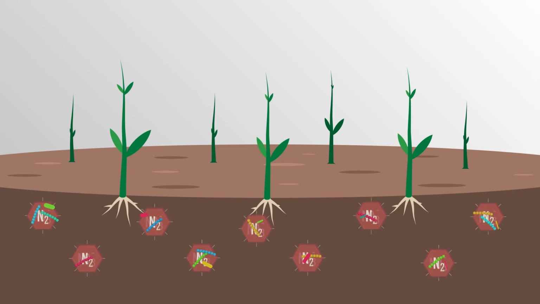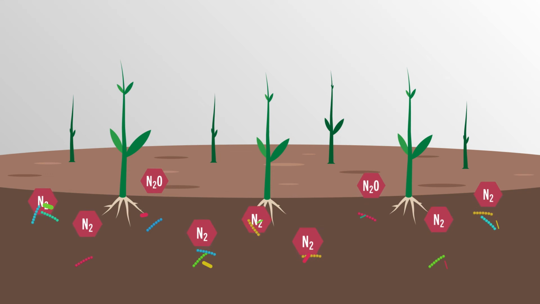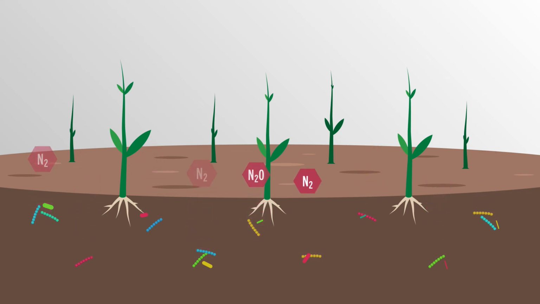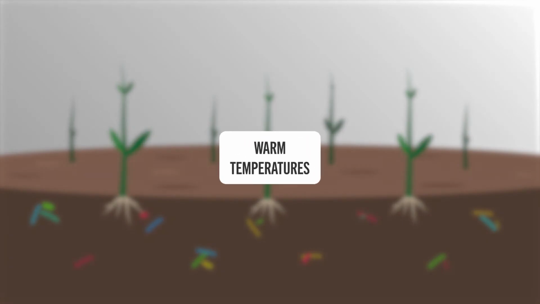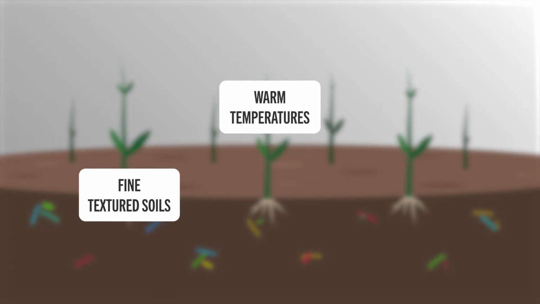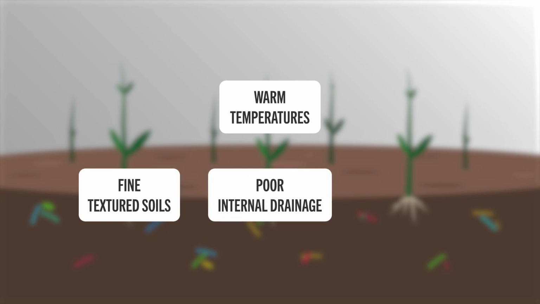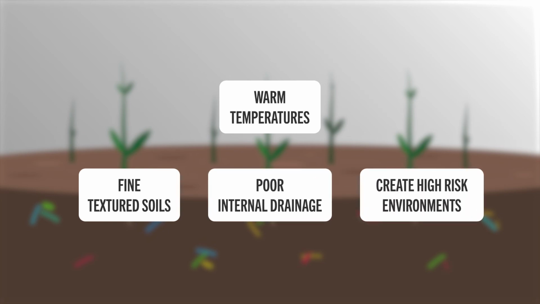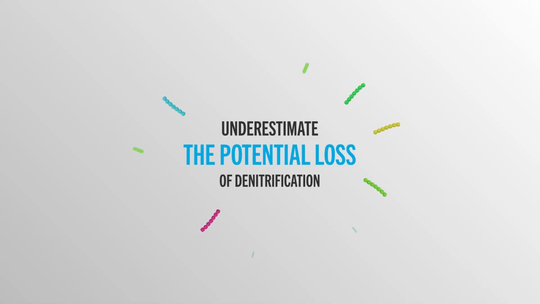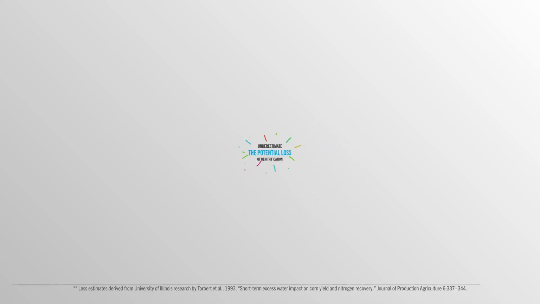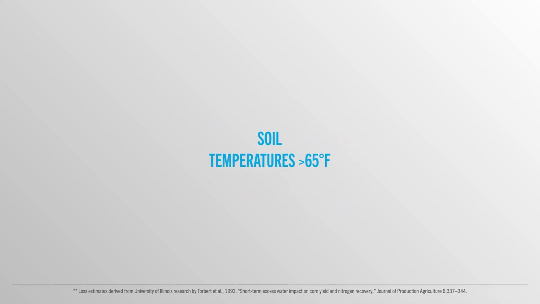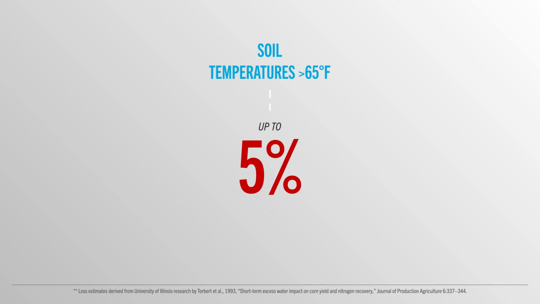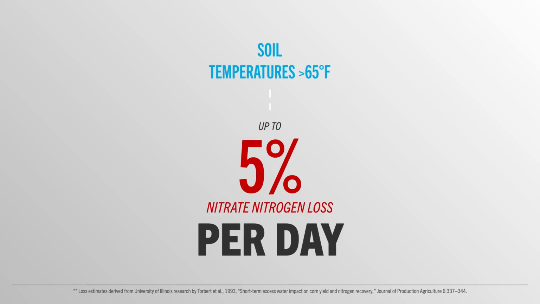Early season UAN applications made before the period of significant crop uptake are at a greater risk of denitrification losses. Since denitrification is a biological process, warm temperatures play a role in the level of loss. It should be noted that fine-textured soils with poor internal drainage create high-risk environments for denitrification losses. Many growers underestimate the potential loss magnitude of denitrification. Research has indicated that when soil temperatures are greater than 65 degrees Fahrenheit, up to 5% of soil nitrate nitrogen can be lost per day.